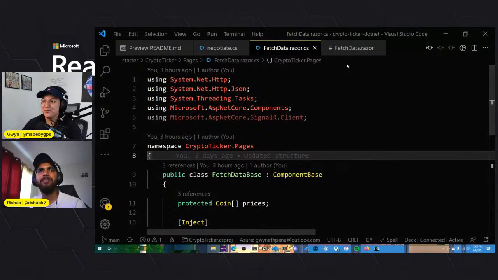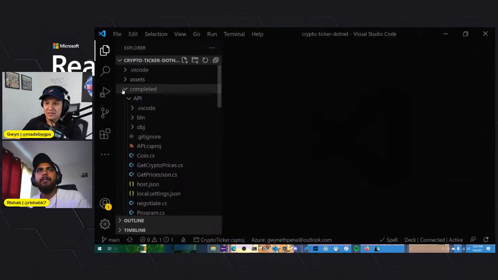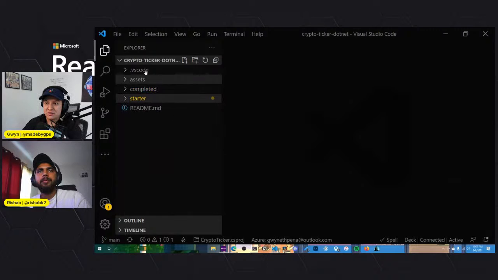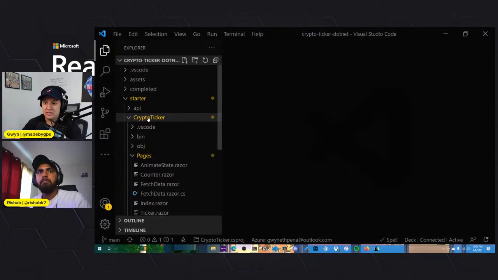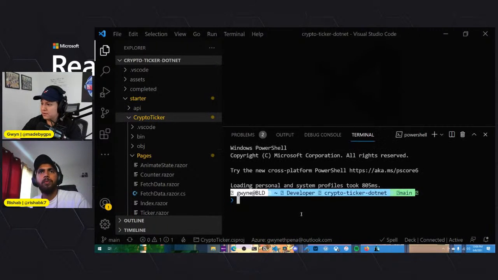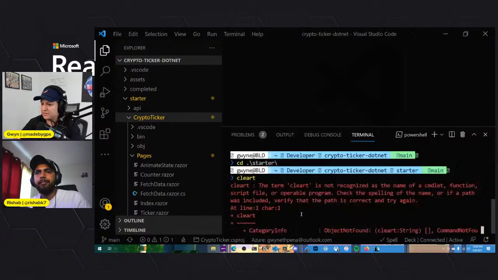But yeah, okay. So I'm going to close everything and we'll start from the beginning. That repo has the completed project and the starter. We're going to start in the starter, right? And then in the API, this is where our functions are going to live. And in the crypto ticker, that's where our Blazor WebAssembly project, so our front end, our static website, lives. So I'm going to bring up the terminal, and I'm going to make sure, let's go to starter, and then I'm going to clear this.